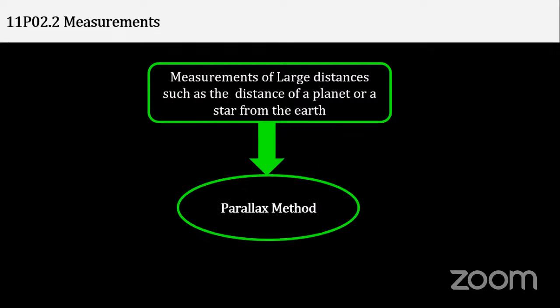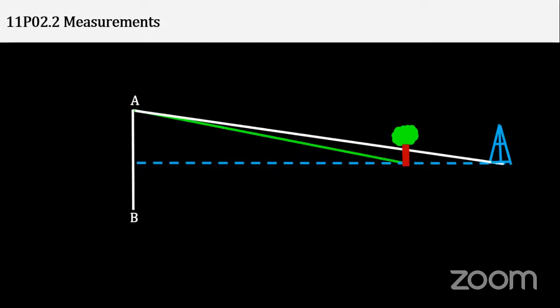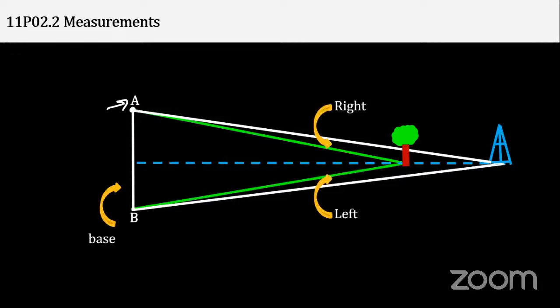See, measurement of larger distances is given by the parallax method. What do I mean by larger distances? I mean the distances of the moon from the earth, sun from the earth, like the heavenly bodies. So let us take a very simple example of the parallax method. Suppose you have a tall building, and the topmost point is marked as point A. If you want to see the distance, students, I will mark the theta angle here.